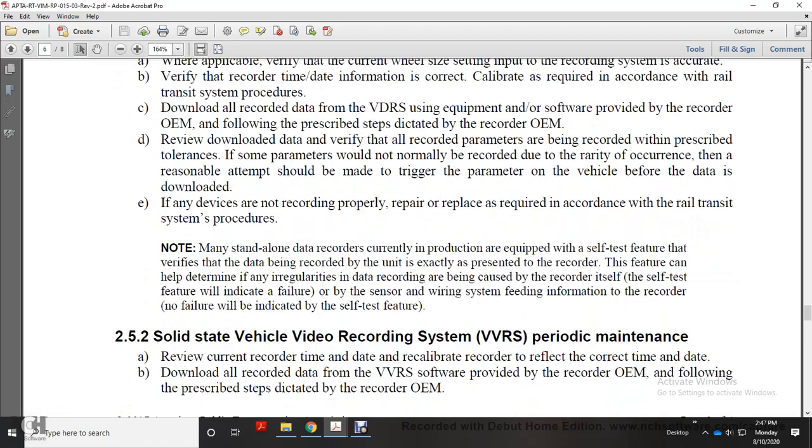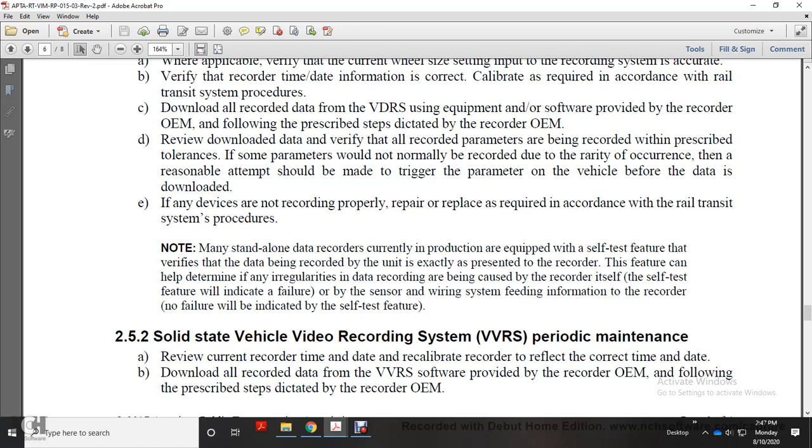Note: many standalone data recorders currently in production are equipped with self-test failure indication, but verify the data being recorded. The recorder self-test feature can help determine whether irregularities in data are caused by the recorder itself, with a self-test feature indicating the failure, or by sensor wiring systems feeding information to the recorder, with no self-test failure indicated.